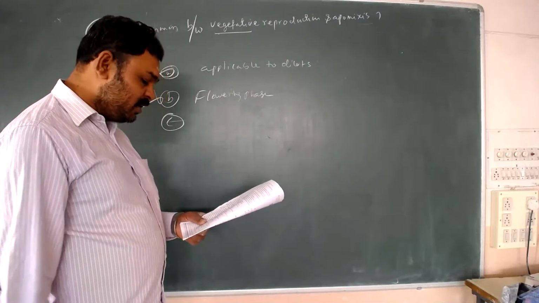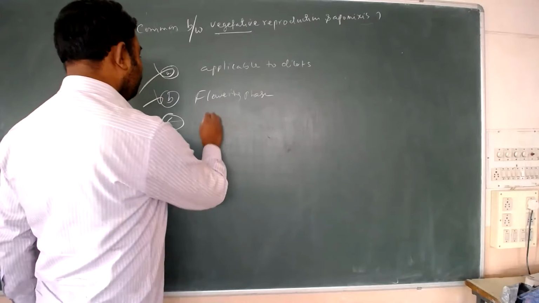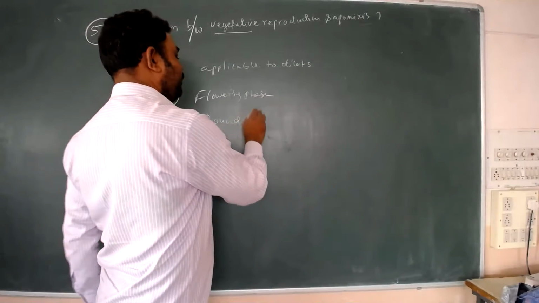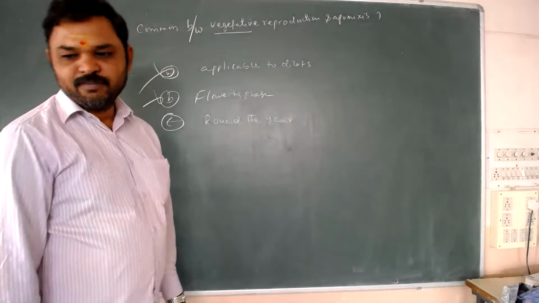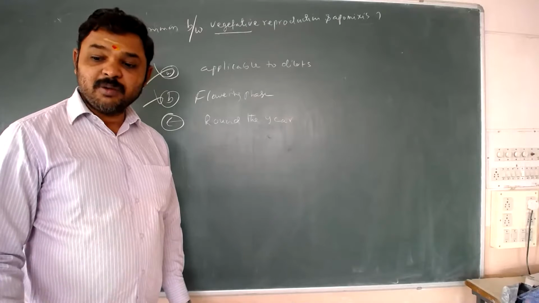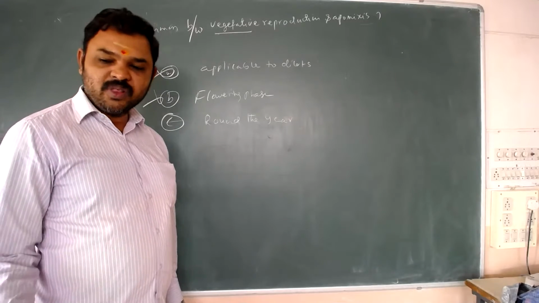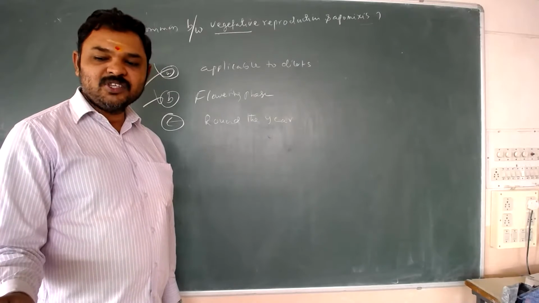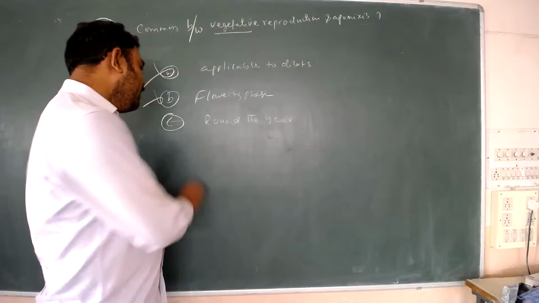Option C: both occur round the year. Then throughout the year it will happen? No, apomixis is seasonal, in some specific season. Vegetative reproduction may occur round the year, but apomixis is restricted to a specific period only.